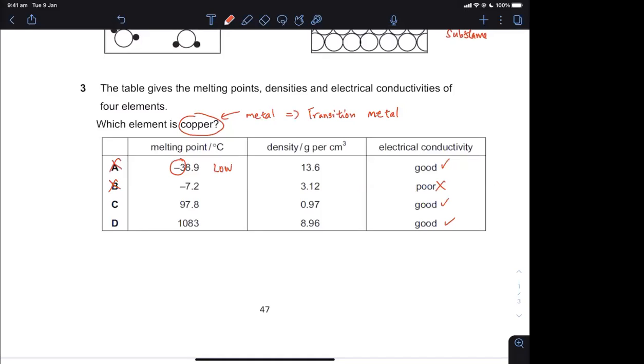And then density. Transition metals have very high density, very dense. As you know, in physics, density is mass over volume. The mass is very high because metals are heavy. So D is the most likely answer there. Very high melting point, very high density, good conductivity because it's a metal.